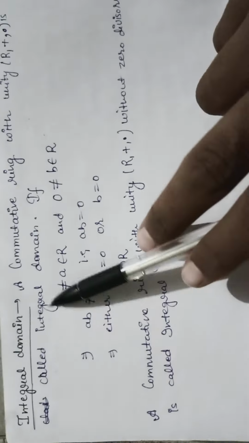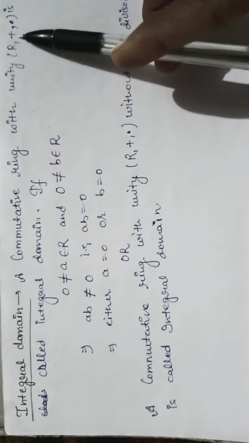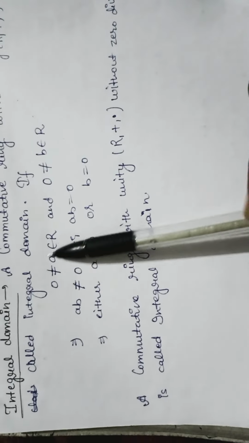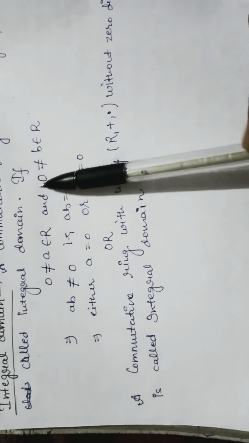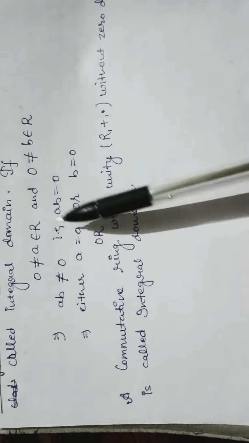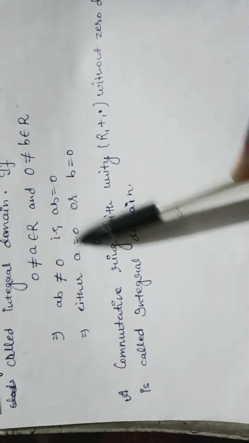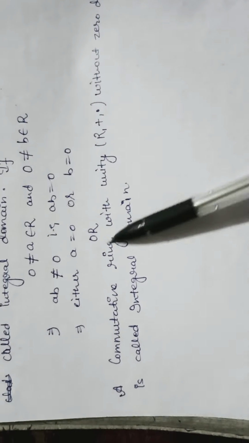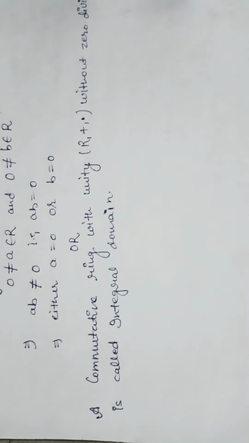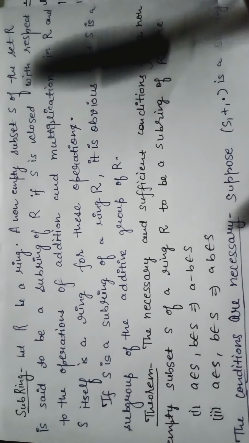Next definition is integral domain. A commutative ring with unity R comma plus comma dot is called integral domain if 0 not equal A belongs to R, 0 not equal B belongs to R, it means AB not equal 0. In AB is equals to 0, either A is equals to 0 or B is equals to 0. Second definition हम कह सकते हैं commutative ring with unity without zero divisor is called integral domain.